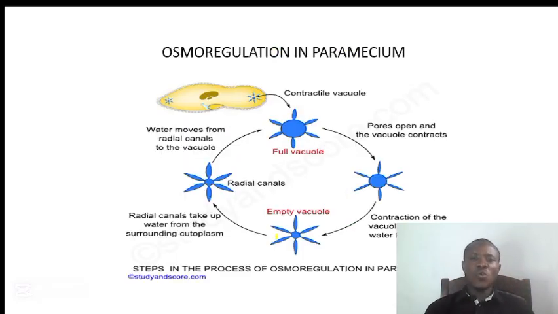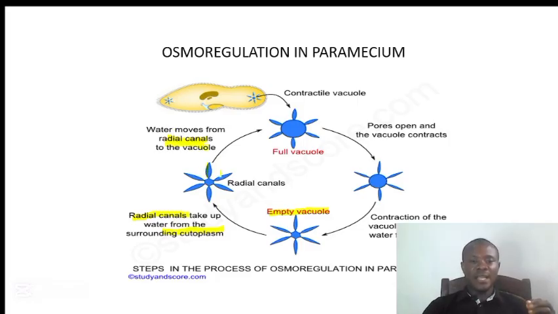Now let's talk about osmoregulation in paramecium. How osmoregulation occurs in paramecium. We are going to start from the bottom here. We have the empty vacuole. As more water enters into the paramecium by osmosis, this water may tend to affect the normal functioning of the paramecium. So in that case, what will happen? The radial canal will take up the excess water from the surrounding cytoplasm, and this water will move from the radial canal into the vacuole.